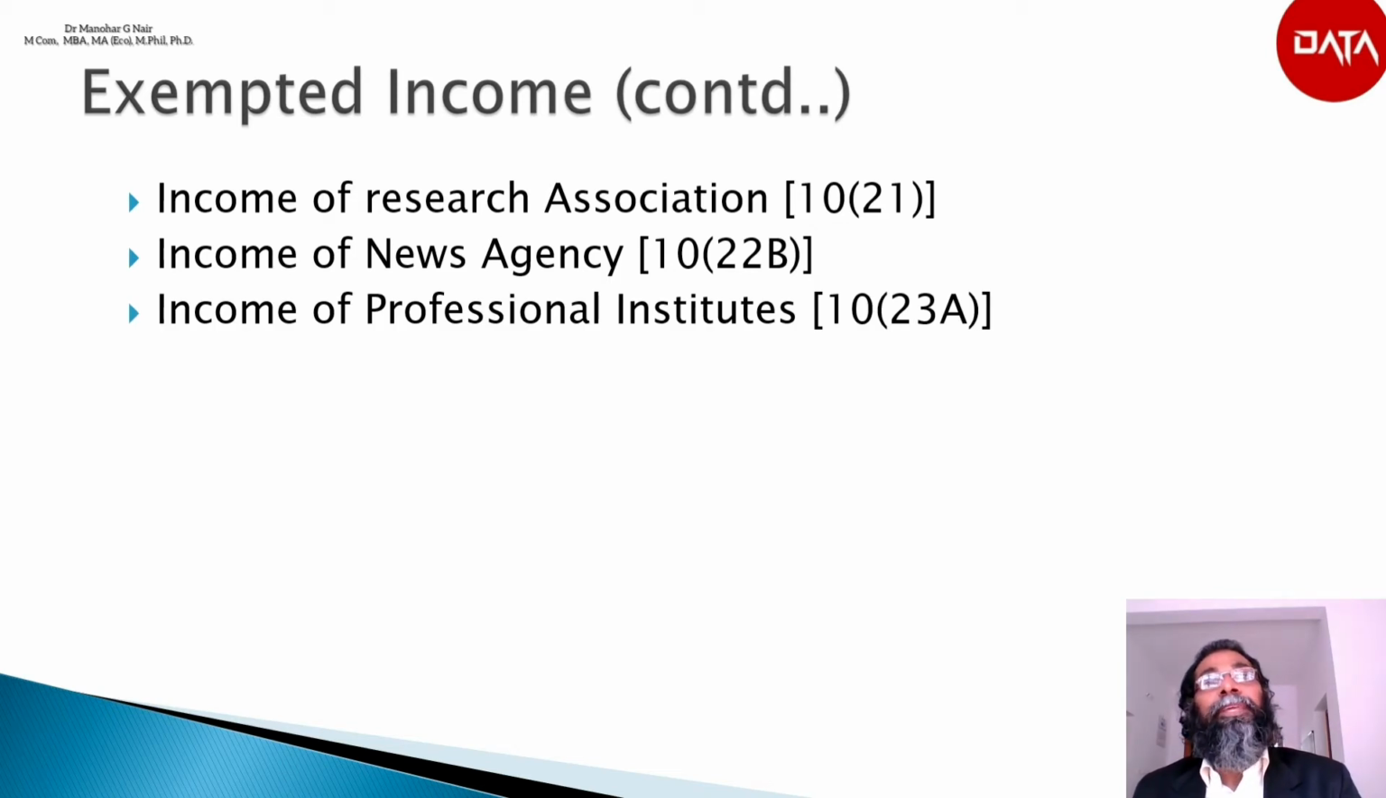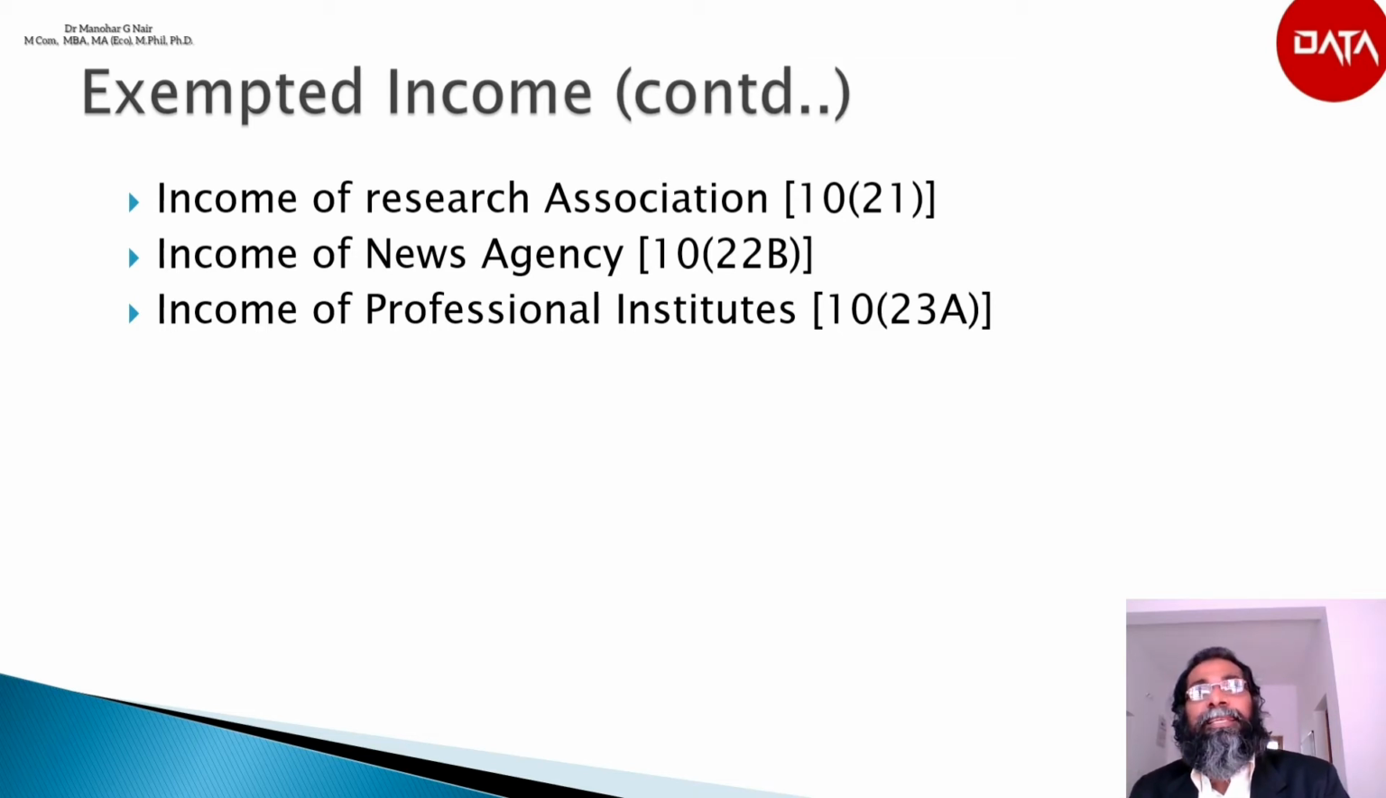Next is income of the professional institutes. As per section 10(23A), any income, other than income from house property or income received for rendering any specific service or income by way of interest or dividends derived from its investment, of an association or institution established in India with the object of control, supervision, regulation, or encouragement of the profession of law, medicine, accountancy, engineering, architecture, or such other profession as the central government may notify from time to time in the official gazette.